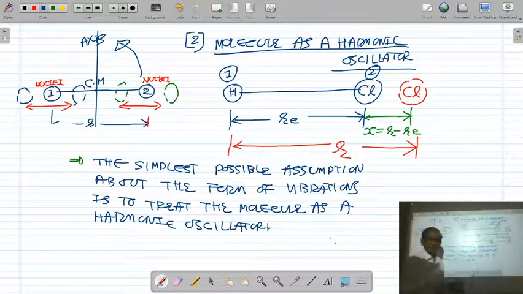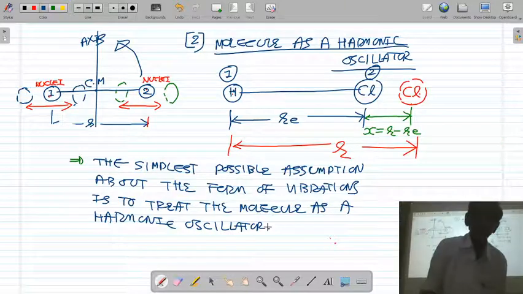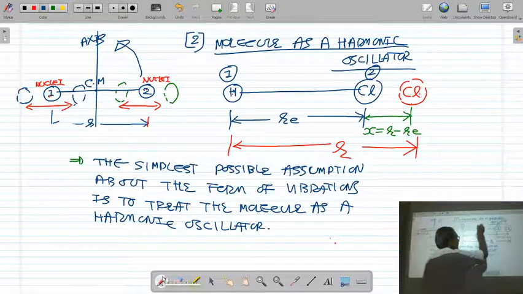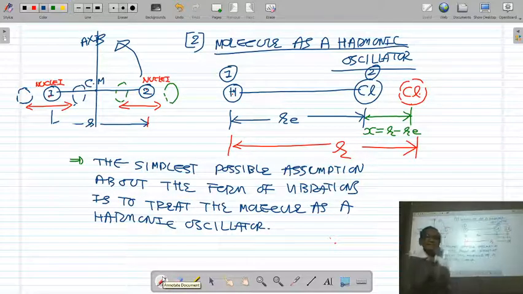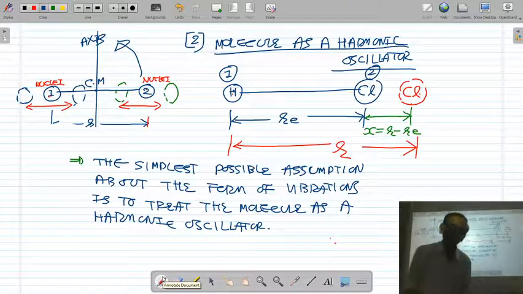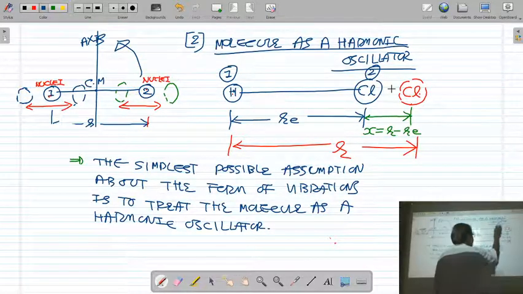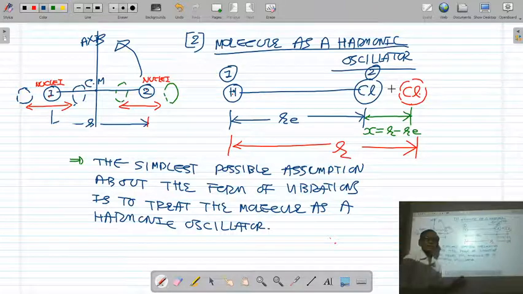We will make the assumption that the form of vibration of H nuclei and Cl nuclei is just like the vibration of a harmonic oscillator. We assume that the vibration of H nuclei and Cl nuclei about the internuclear axis is similar to the vibration of the harmonic oscillator.